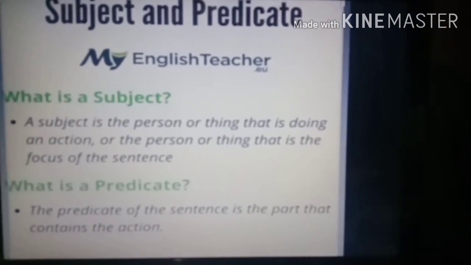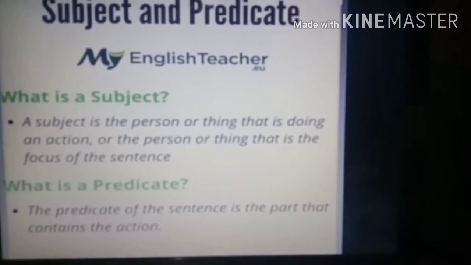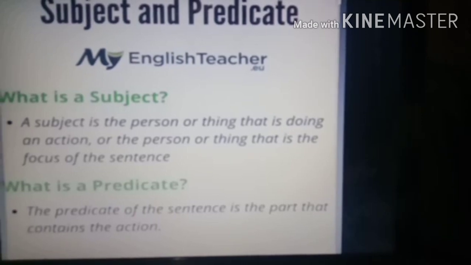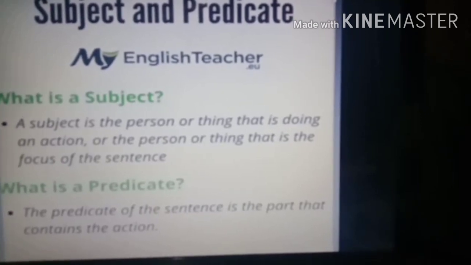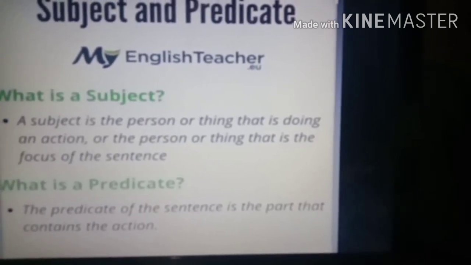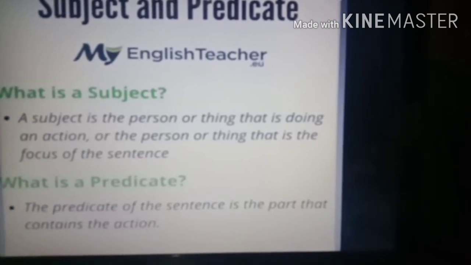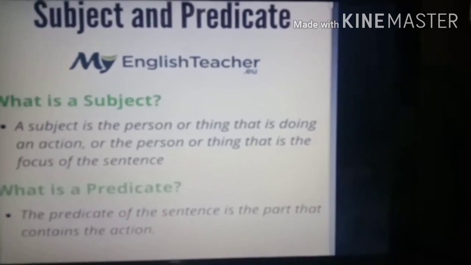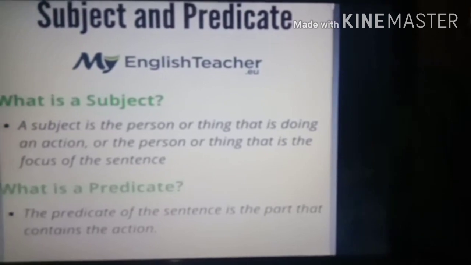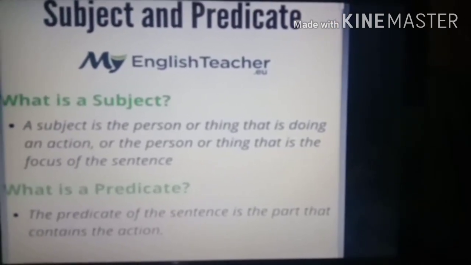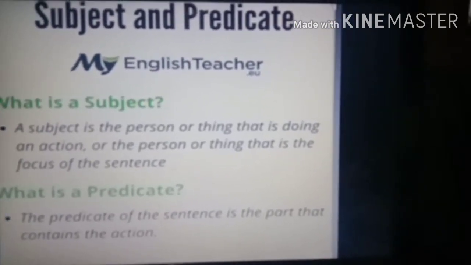So that is called the subject. And what is the predicate? The predicate of the sentence is the part that contains the action. I told you, after the subject it is called the predicate. So the predicate has the verb. It contains the action. In the subject there is no verb. The verb is there in the predicate.